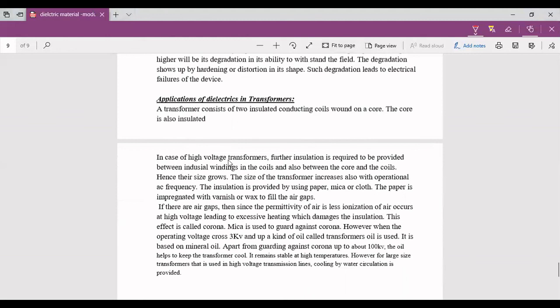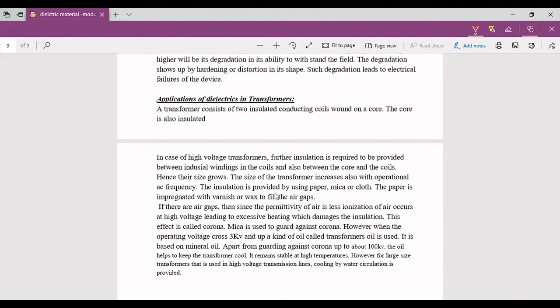In the case of high voltage transformers, further insulation is required between individual windings in the coils and also between the core and the coils. Hence, their size grows. The size of the transformer also increases with the operational AC frequency.